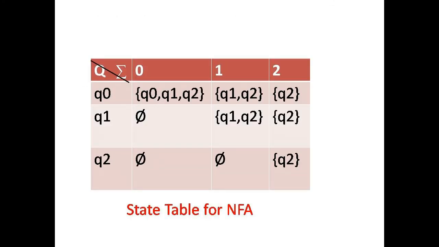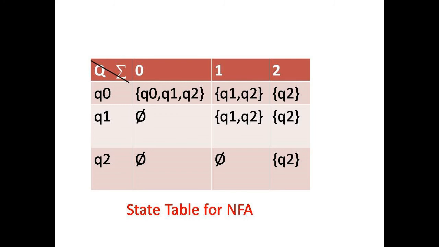From the delta dash information, we construct the transition table for the resultant NFA without epsilon transitions. The epsilon input symbol is removed by using the delta dash function. Q0 on 0 goes to Q0, Q1, Q2.